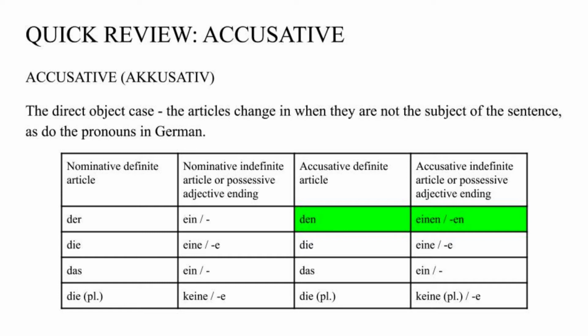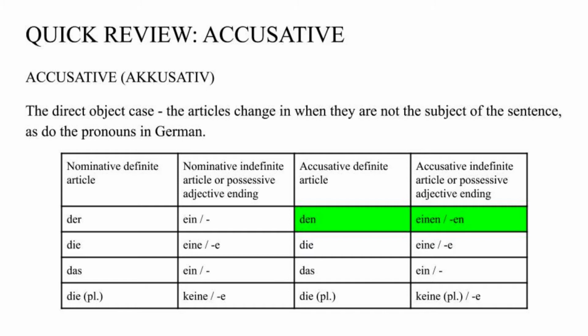So if I say, der Mann geht nach Hause, I can also say, ein Mann geht nach Hause. Or I could say, mein Mann geht nach Hause. My husband or my man is going home. When you get into accusative, der changes to den. And the ending on the ein is en.